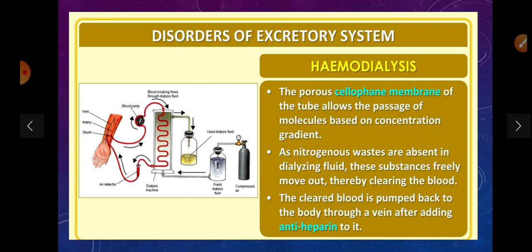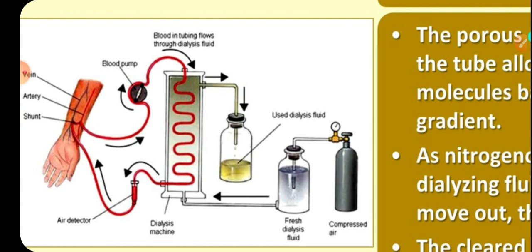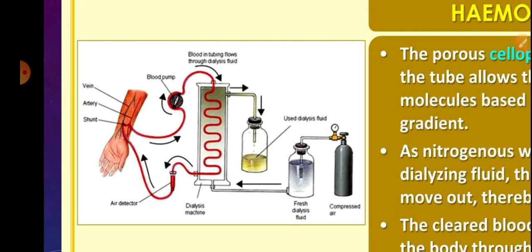The porous cellophane membrane of the tube allows the passage of molecules based on concentration gradient. Nitrogenous wastes are absent in the dialysing fluid, so these substances freely move out, thereby clearing the blood. The clear blood is pumped back to the body through a vein after adding antiheparin to it in order to restore its normal state. Here we can see the setup of hemodialysis.